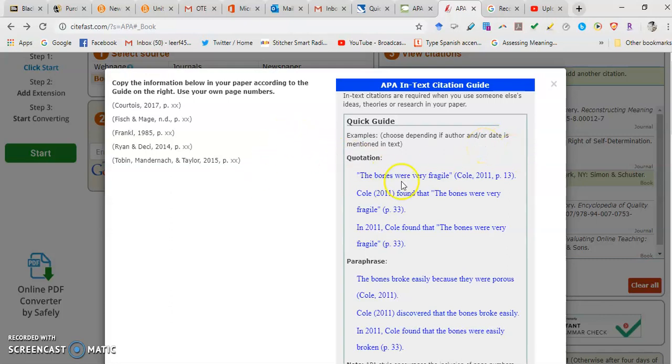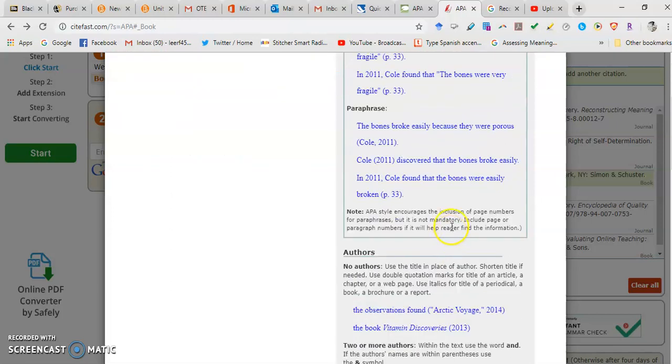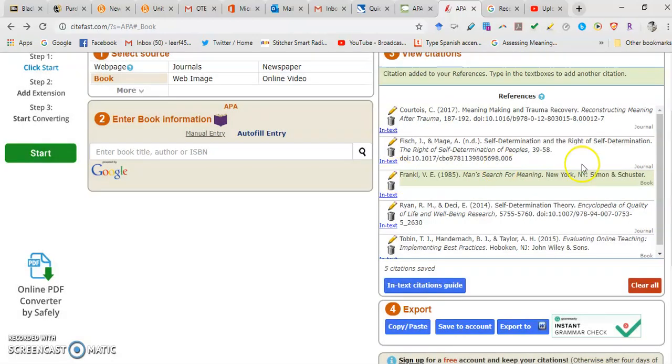Like, Cole said, blah, blah, blah, blah, blah. How would you actually write that? It actually gives you the coaching. Okay, so you think that's cool? You think, wow, this is a pretty cool site. Here's the coolest part, okay?